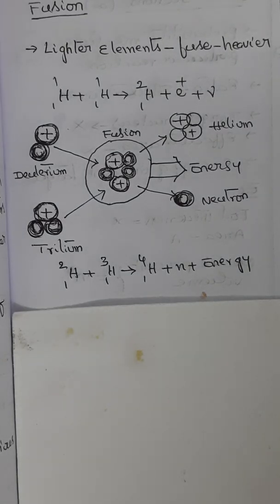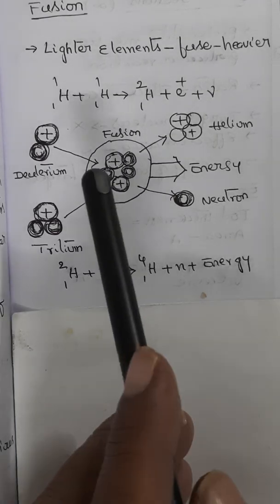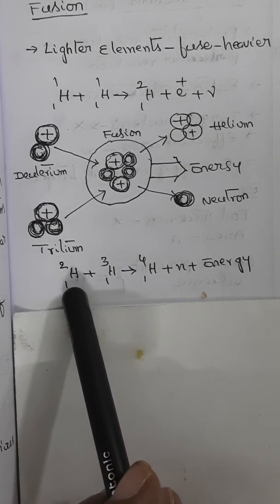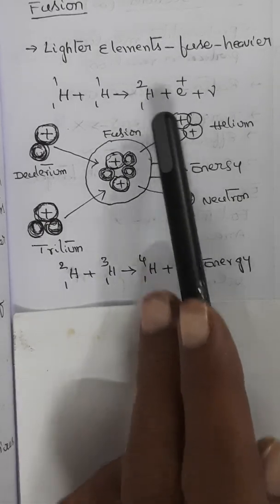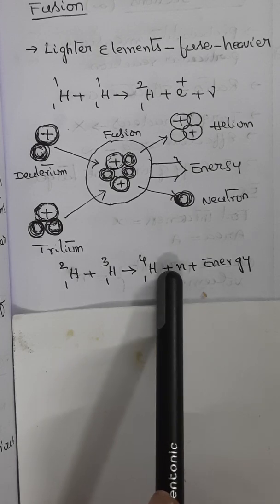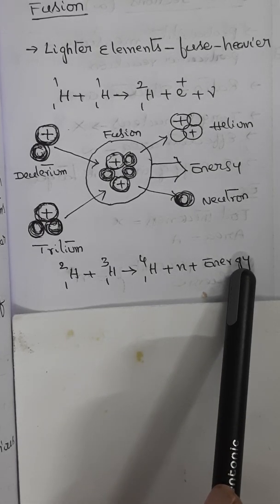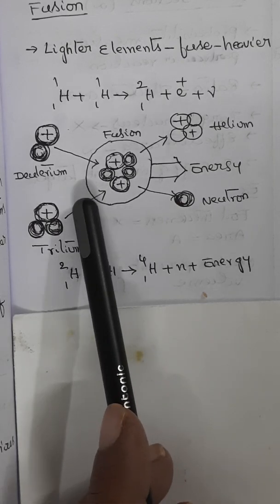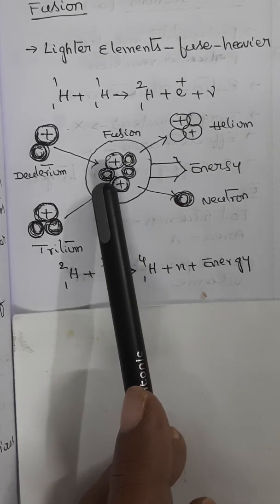Now interestingly, if you combine this with another example, this 1H2, when again added, then becomes helium-4, a neutron and energy is emitted. So this is the nuclear process of fusion.